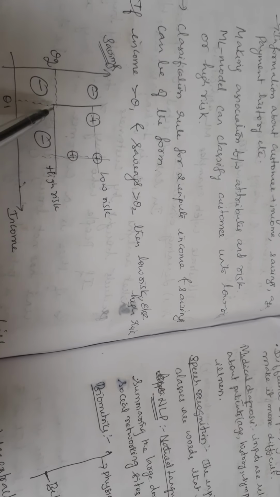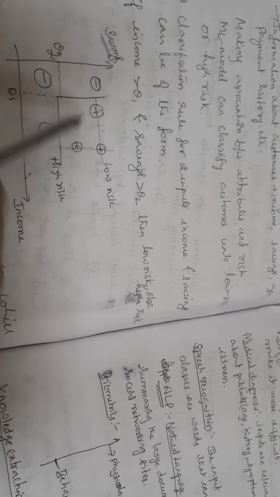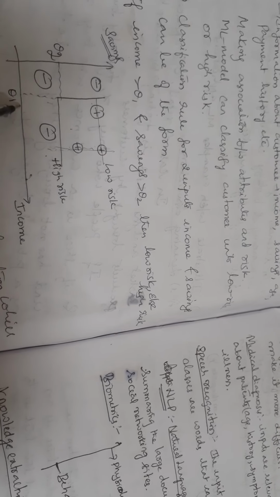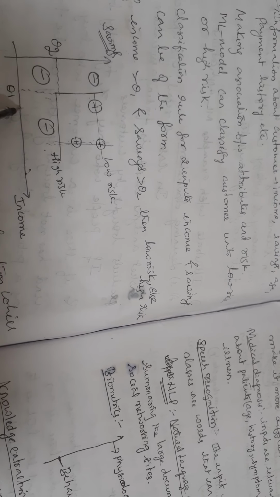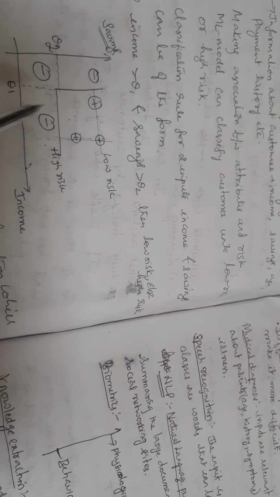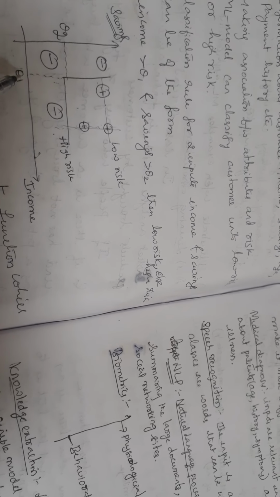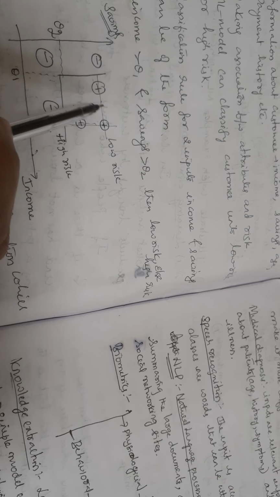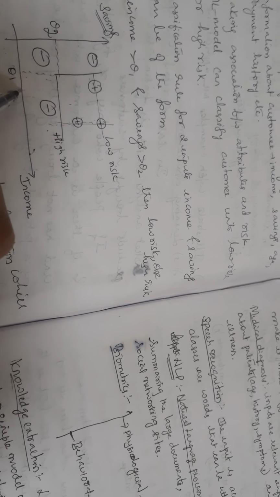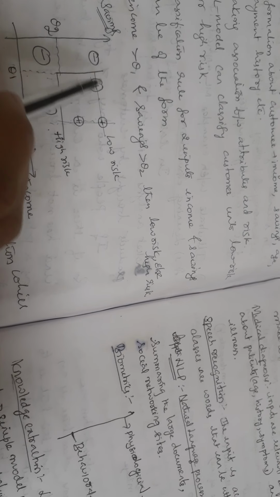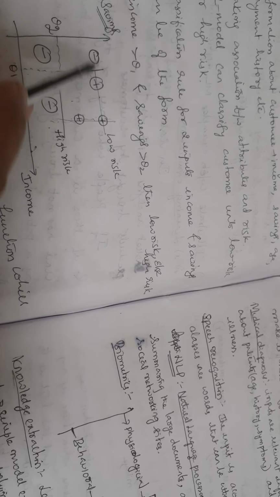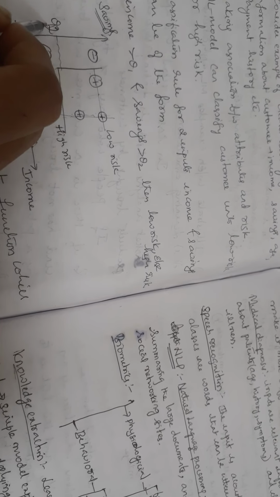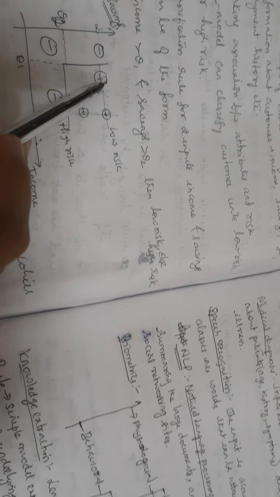So you see all the values here, the positive values. These are nothing but the customers. If the income is around 60,000, and suppose you take this as 50,000, income is greater than 50,000, so let me take this value as 60,000 and the savings as around 2 lakhs. Let me take this as 1 lakh and this as 2 lakhs. So your marking comes here.